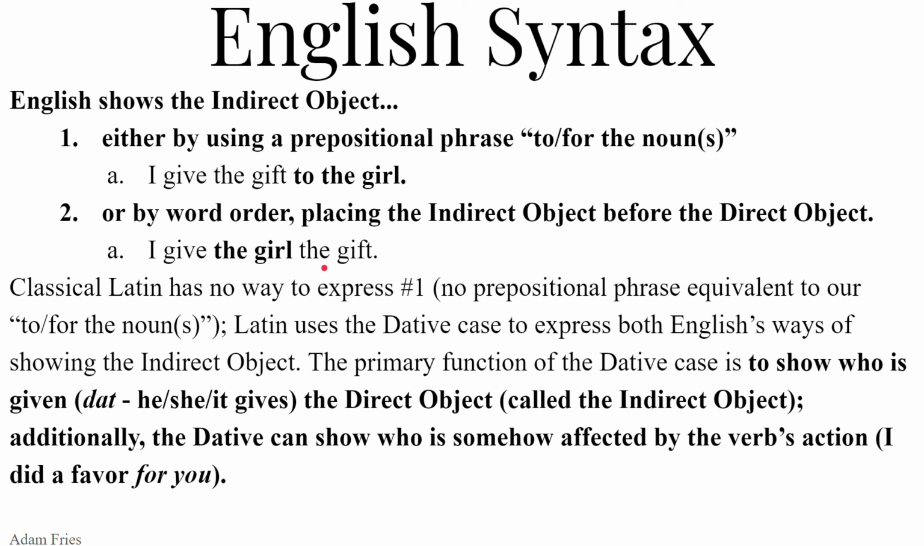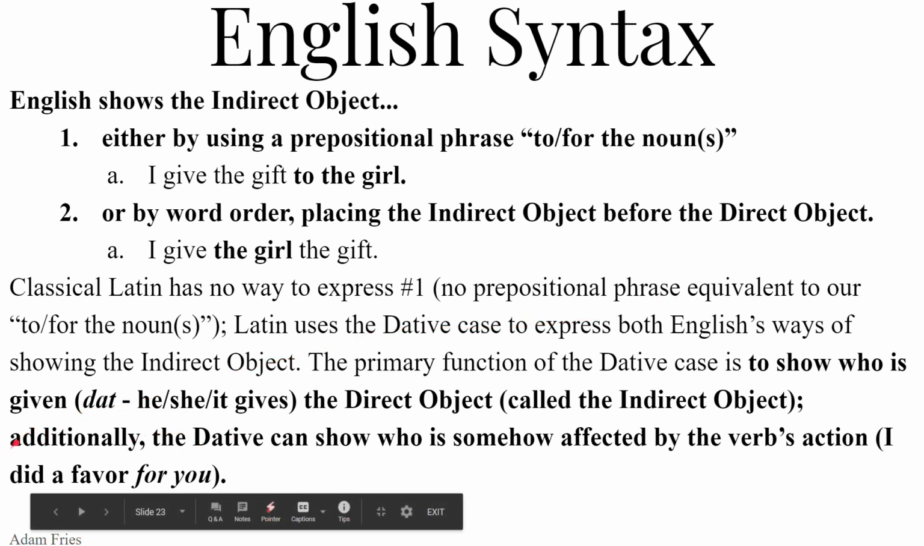We can show someone who's indirectly affected by the verb's action. So I did a favor for you. I did direct object a favor for you. So I did a favor to you. We don't really say that in English, hence we use both prepositions to and for.